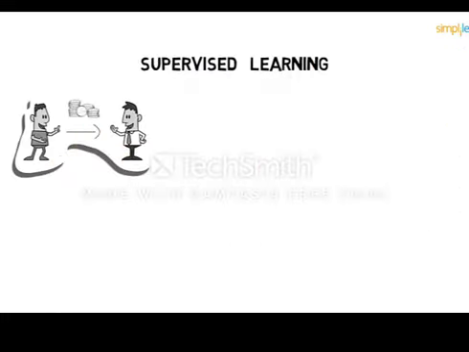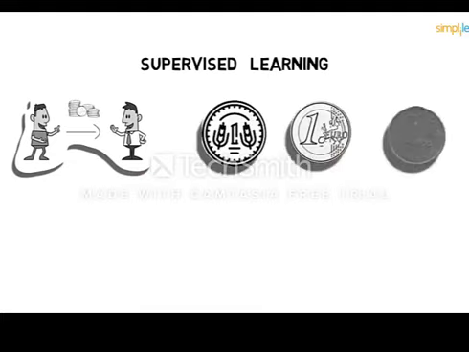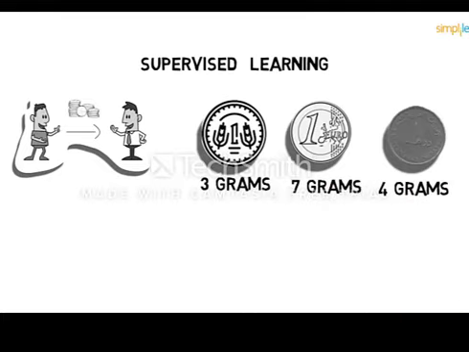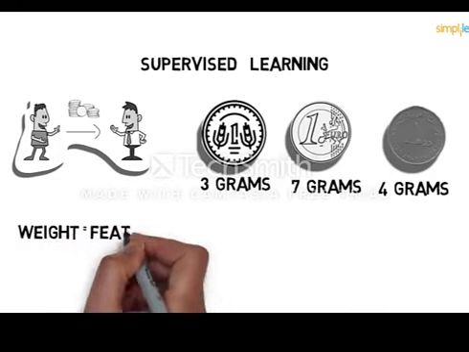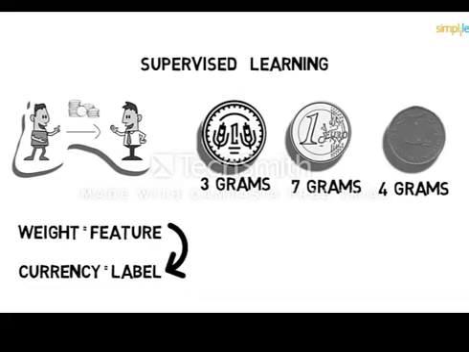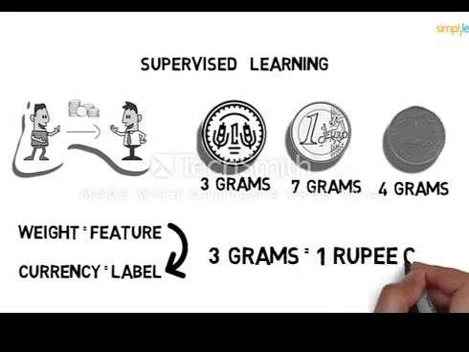Suppose your friend gives you 1 million coins of 3 different currencies, say 1 rupee, 1 euro, and 1 dirham. Each coin has a different weight. For example, a coin of 1 rupee weighs 3 grams, 1 euro weighs 7 grams, and 1 dirham weighs 4 grams. Your model will predict the currency of the coin. Here, your weight becomes the feature of coins, while currency becomes their label. When you feed this data to the machine learning model, it learns which feature is associated with which label. For example, it will learn that if a coin is 3 grams, it will be a 1 rupee coin.